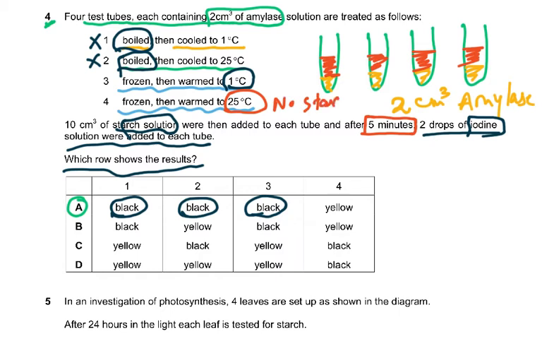So no starch in it, so iodine will remain yellow. So that means there's no starch in it. We just added it. The amylase is not going to react with it. The water is not going to react with it because it was an amylase solution.